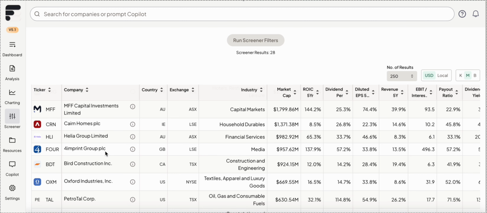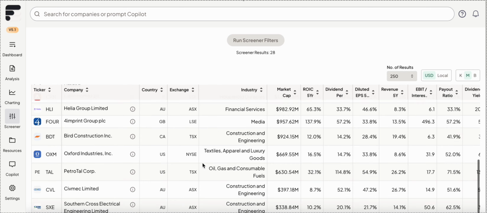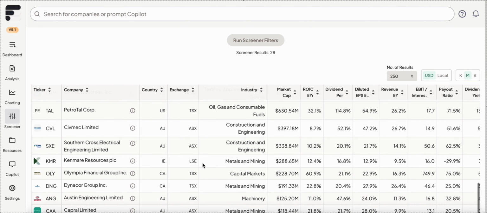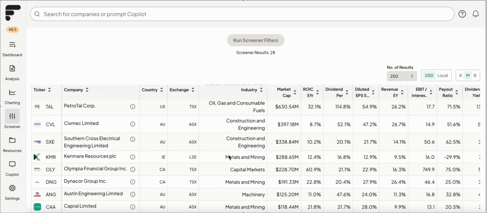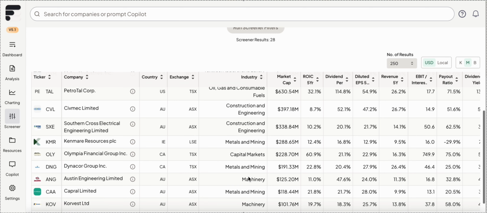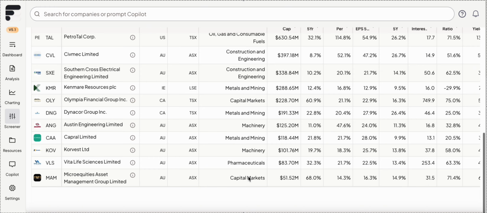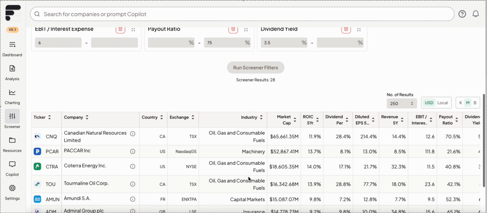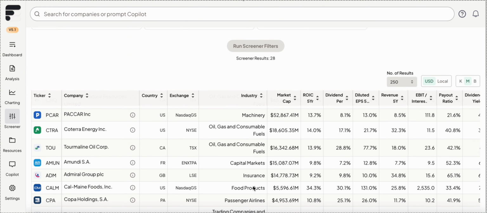Some people may say, you know what, I don't know the future of that industry. I don't know how long people are going to want branded pens and coolies. So depending on your interests, what you like, you can rule things out. Metals and mining, usually I scrap those right away. Probably not going to invest in that kind of thing. But as you look through here, you'll find companies that you think are interesting and companies that you definitely don't.